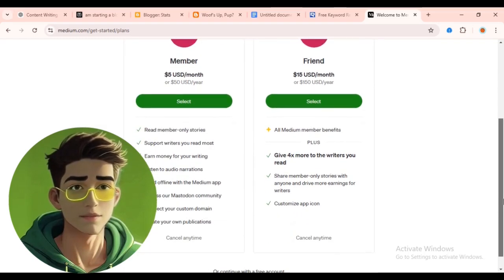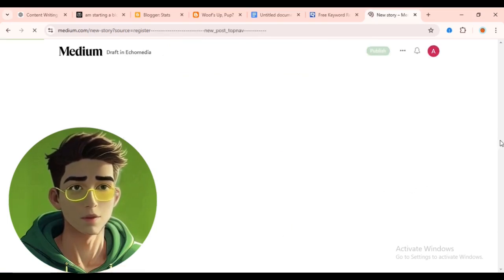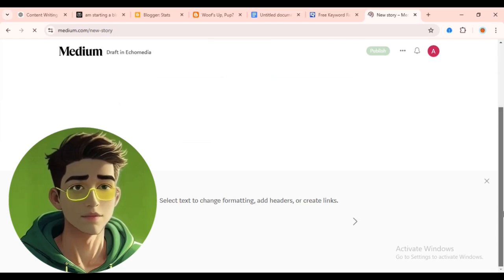you have to choose your plan. Either you choose the 5 USD a month or 15 USD a month, or you can also go for the free version, which is down here. So you can continue with a free account here. Once you go to the free account, now your dashboard is ready.